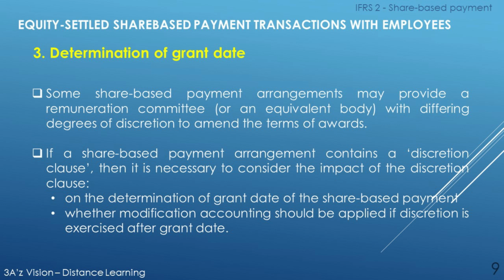Some share-based payment arrangements may provide a remuneration committee or an equivalent body with differing degrees of discretion to amend the terms of awards. If a share-based payment arrangement contains a discretion clause, then it is necessary to consider the impact of the discretion clause on the determination of grant date of the share-based payment, and whether modification accounting should be applied if discretion is exercised after grant date.